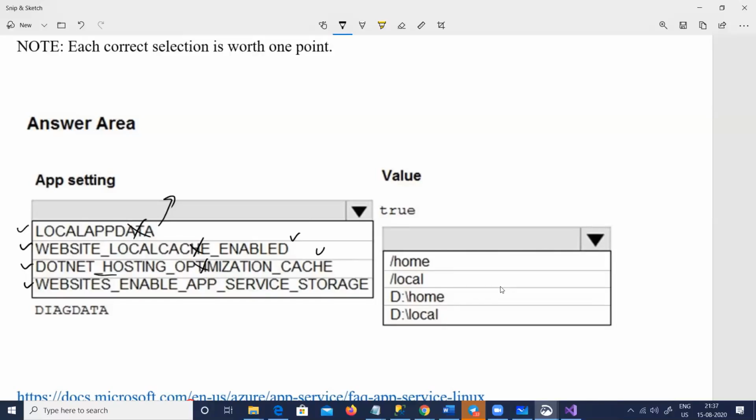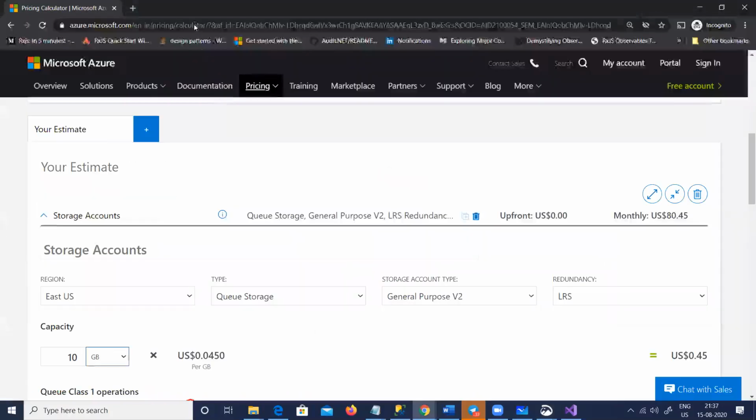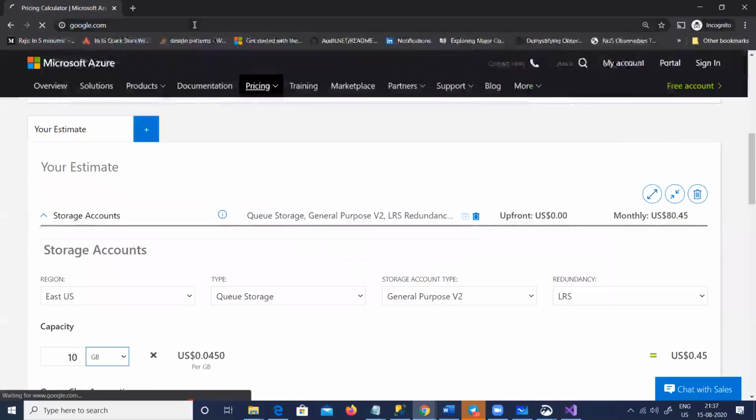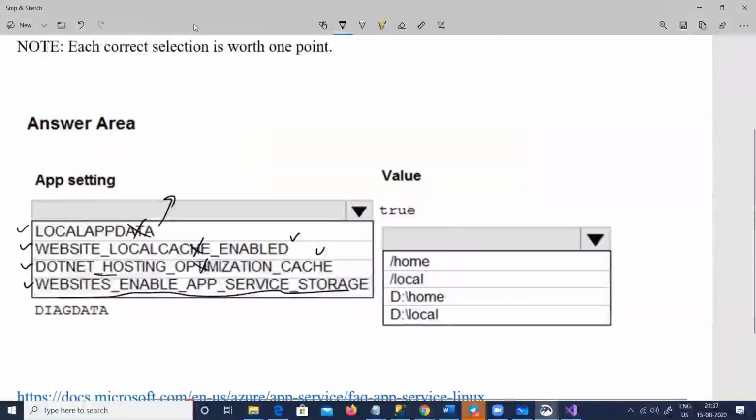Now you can see here something called websites enable app service storage. That's the answer actually. If you try to Google this property, very quickly, here it is. Sometimes if you don't know anything, it's possible to make it out from the options as well. This can be local app data, so this is not related to restarts.